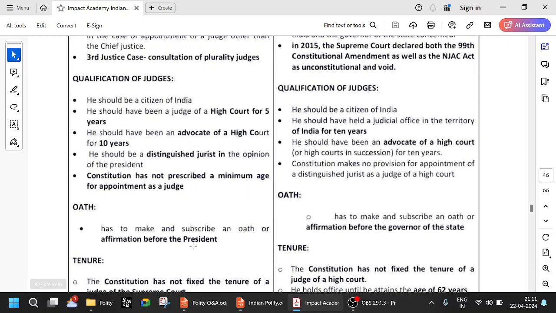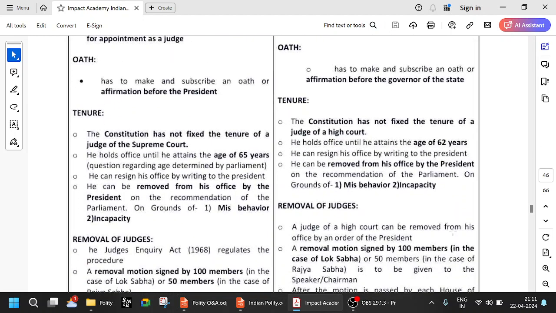So in the Supreme Court, the oath is before the president, and here it is before the governor. High Court judges take the oath of affirmation before the governor, but they are appointed by the president. Keep that in mind. So tenure: the Constitution has not fixed the tenure of the judge of the Supreme Court. He holds office until the age of 65. Here it is 62. Here also there is no fixed tenure.